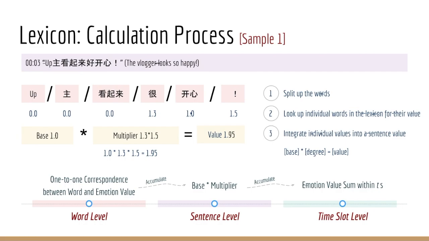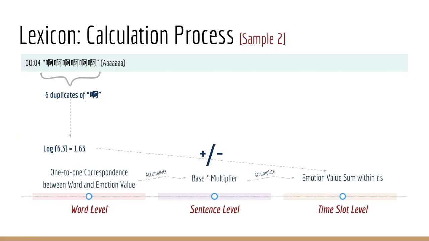We also encounter other circumstances, for example, moral practical. They do carry emotions, but the polarity of emotions depends on the context. In order to capture the situation scientifically, we first add up the emotional value of all bullet screen in a 5-second time slot and use the overall polarity of the whole time slot to represent the polarity of the model practical itself. The assumption here is that an average audience feel happy or unhappy with certain content as the majority.